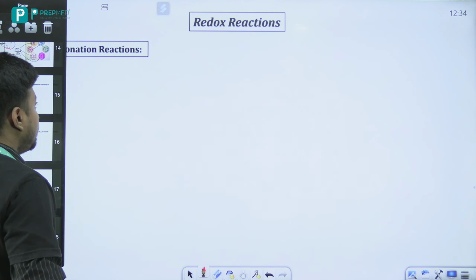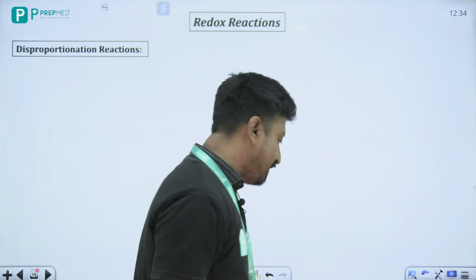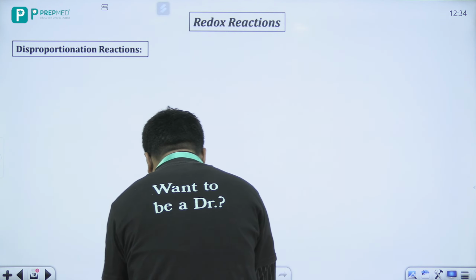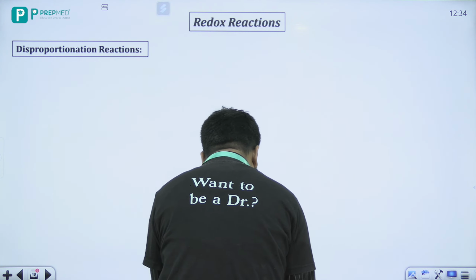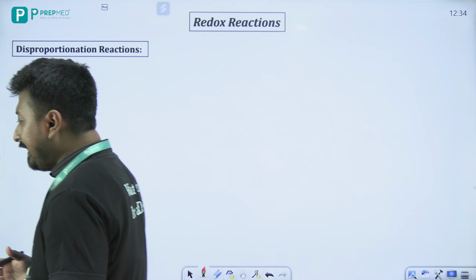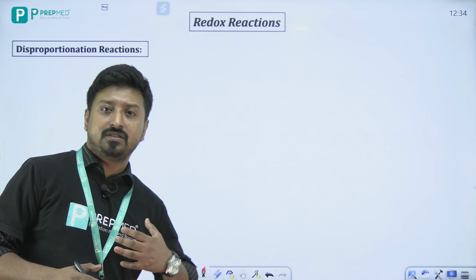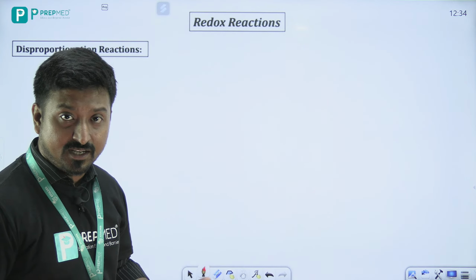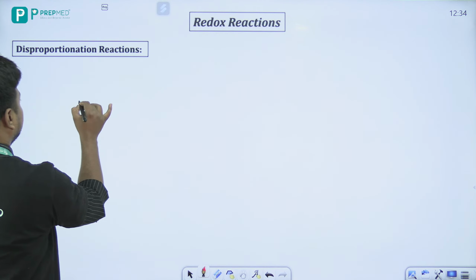अच्छा, since हम disproportionation reaction के बारे में बात ही कर रहे हैं, then let's talk about that. Now beta, remember one thing is that when we talk about a disproportionation reaction, a disproportionation reaction is a reaction where you have an intermediate oxidation state, and from that intermediate oxidation state, the species will go to two different oxidation states.